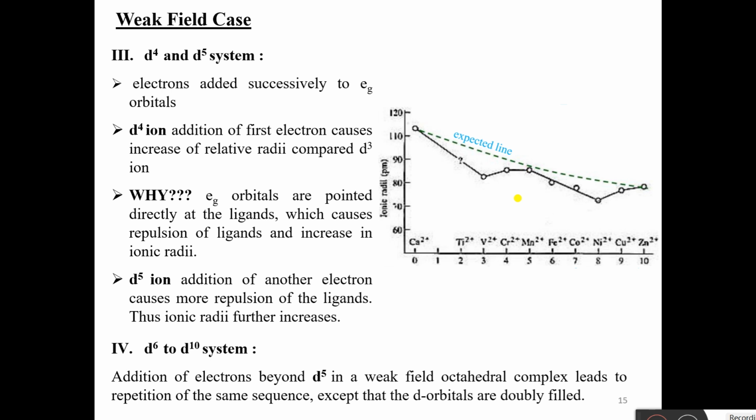And for d9 and d10, what happens? The ionic radii increase. Why? Because the electrons are getting filled in eg orbitals, which face more repulsion. Why? Because they are lying along the axes. Along the axes means the ligands are approaching in this direction, in the direction of the axes, and the orbitals are also lying in that direction. So there is more repulsion and therefore there is more CFSE. Okay.